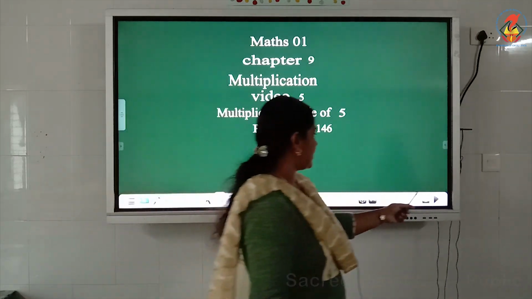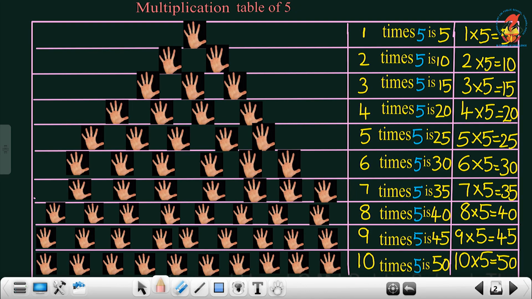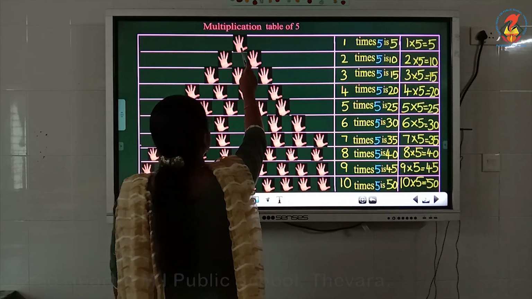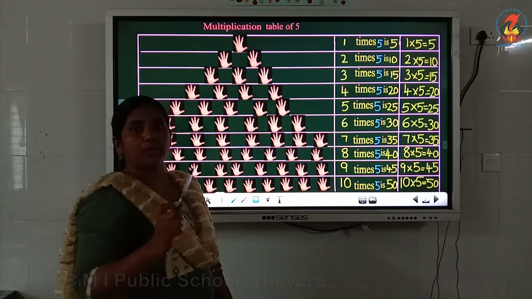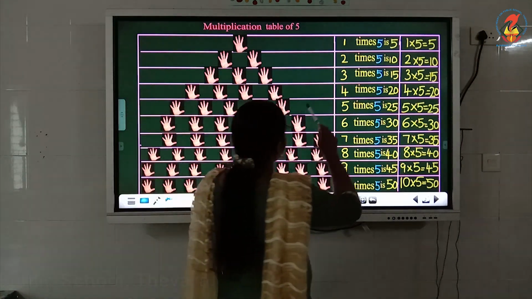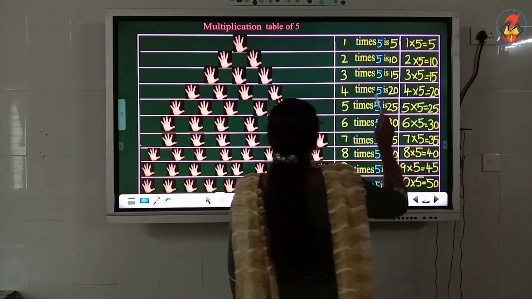We are going to study the multiplication table of 5. Children, look at the board. You can see the picture of fingers, is it? Look at the first box. Here you can see one group of 5 fingers, is it? So we can write it as 1 times 5 is 5.